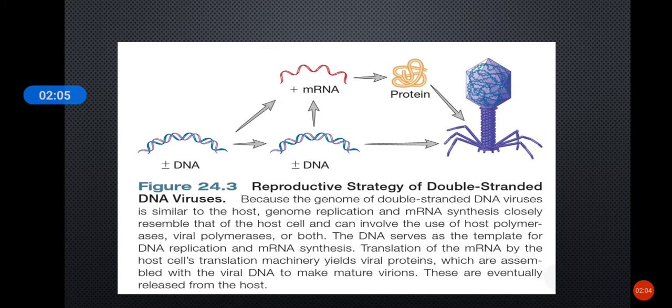Using their DNA as template, it is replicated into more DNA, and using this DNA as template the mRNA is made by the transcription machinery, and from this mRNA, through translation, proteins are made. After that the DNA and the proteins come together and form the mature virion, and they are eventually released from the host cell.